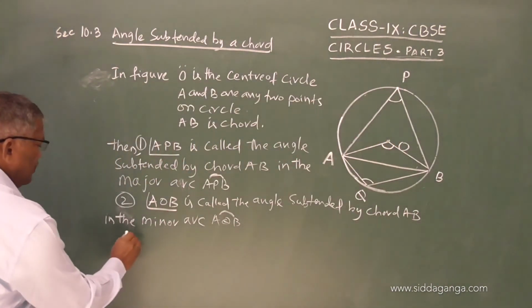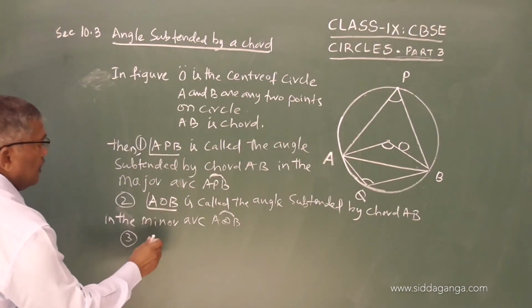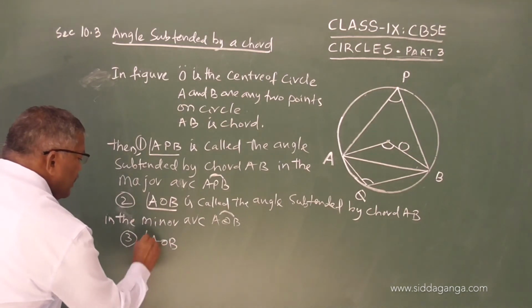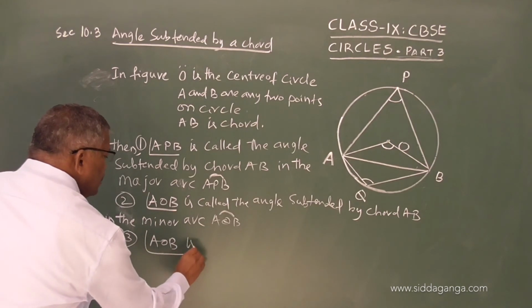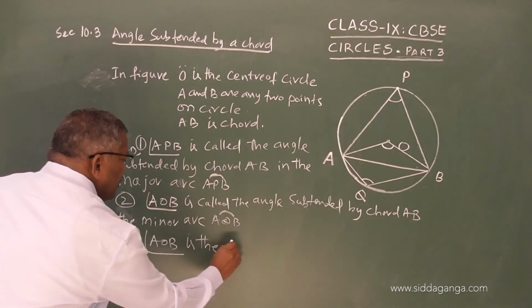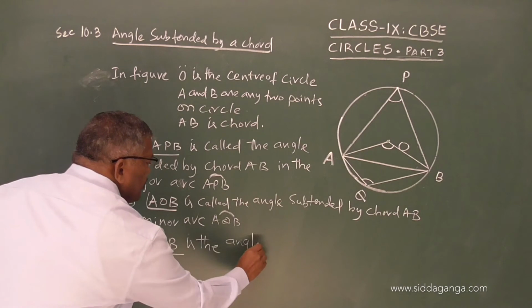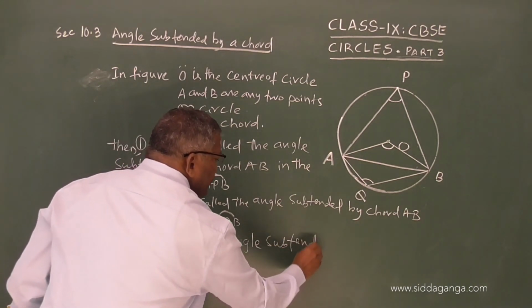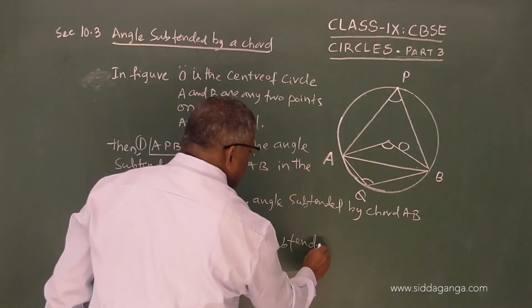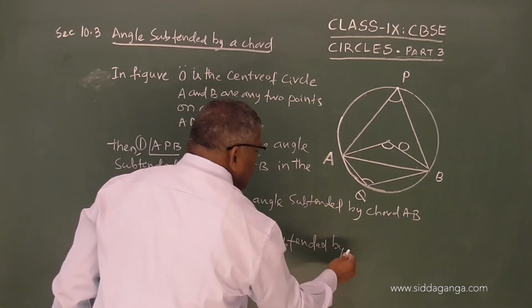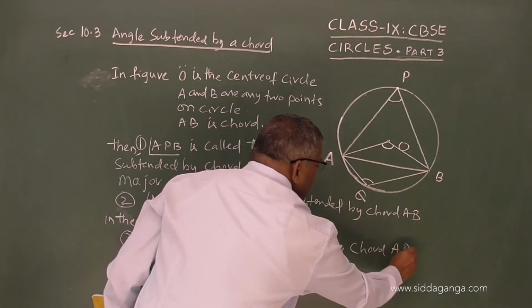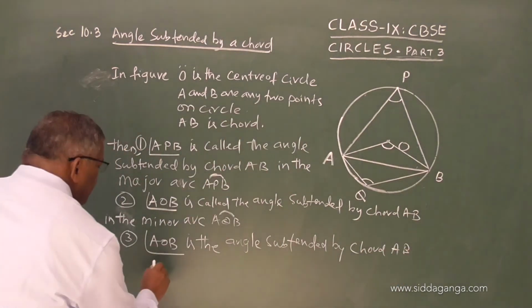I will write here, third one, angle AOB is the angle subtended by chord AB at the center of the circle.